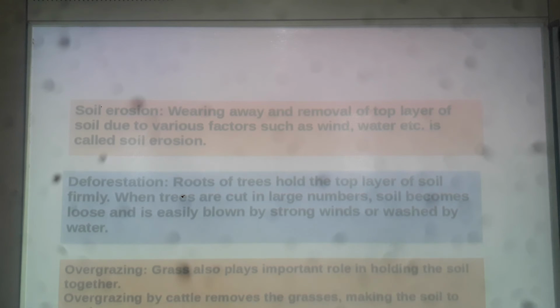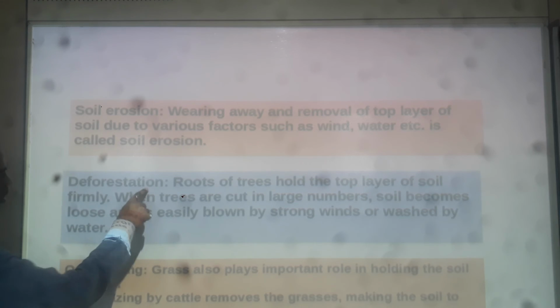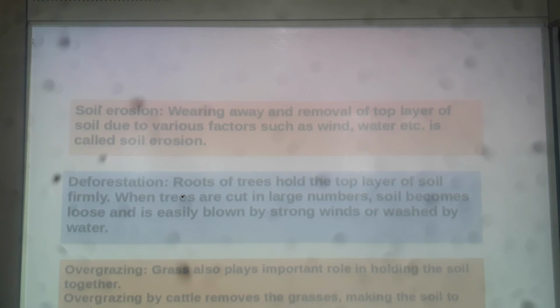Now, another term, deforestation. What do you mean by the term deforestation? Deforestation means cutting down of trees. Cutting down of trees is called deforestation.